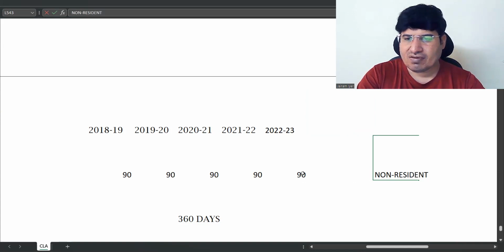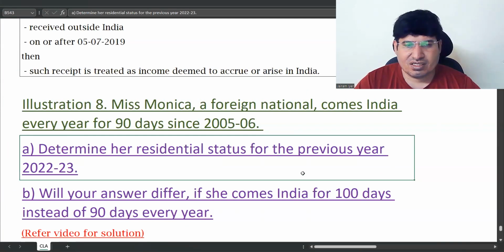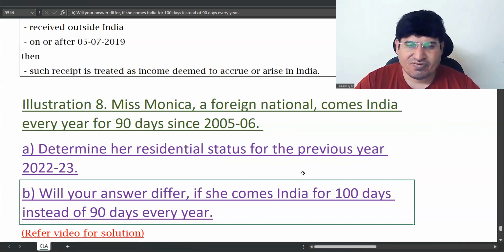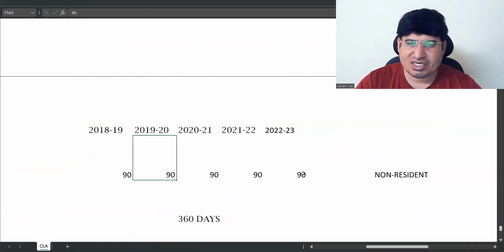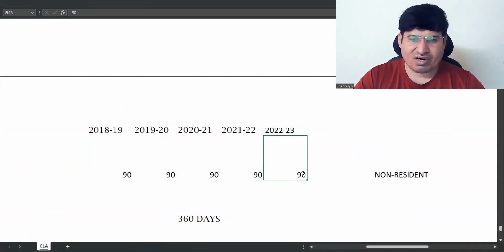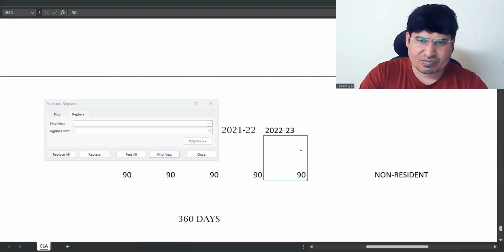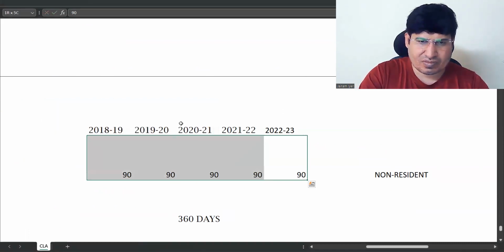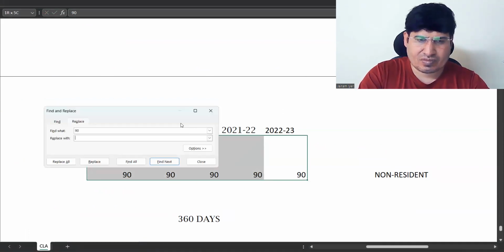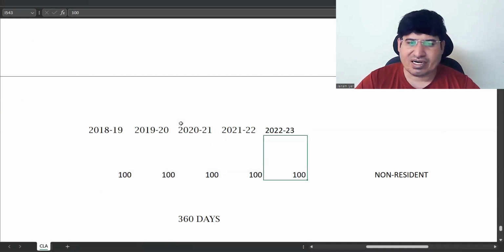Next point, what they are saying is, will your answer differ if she comes to India for 100 days instead of 90 days? So let's just change the data, convert it to 100.